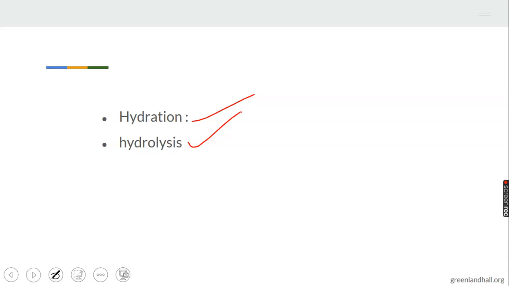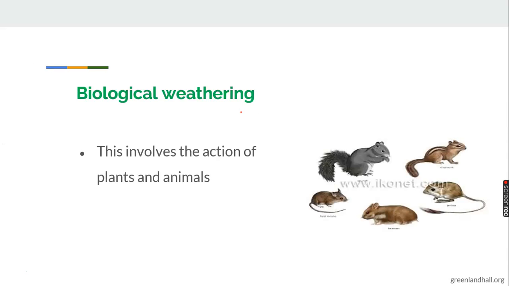Then we have hydrolysis, the reaction of water with rock minerals to produce a rock entirely different from the original one. Let's take note of the forms of chemical weathering.